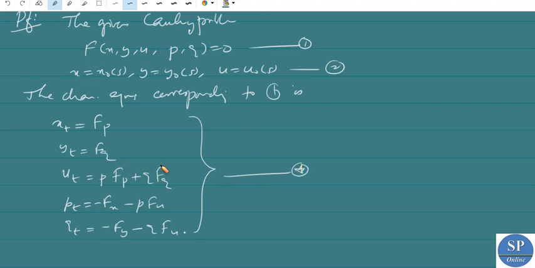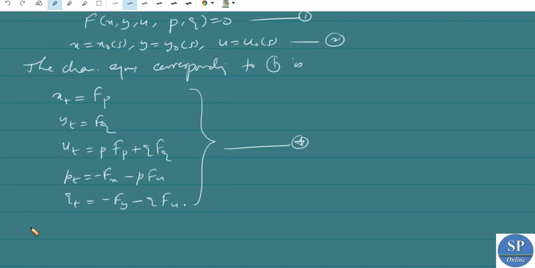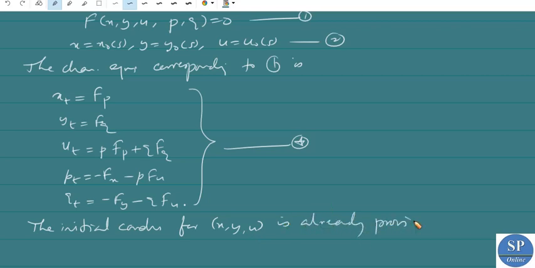Now, this Cauchy problem already gives the initial conditions for x, y and u. The initial conditions for x, y, u are already provided by the Cauchy problem, which are x equal to x naught of s, y equal to y naught of s, and u equal to u naught of s.